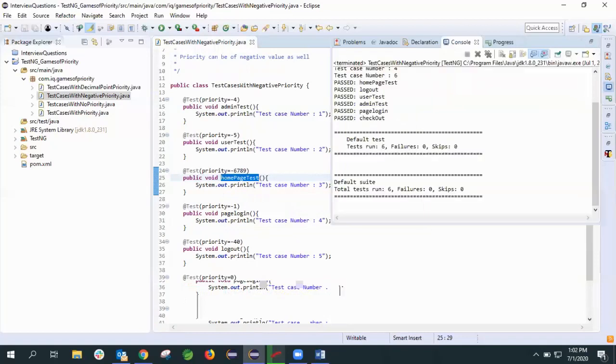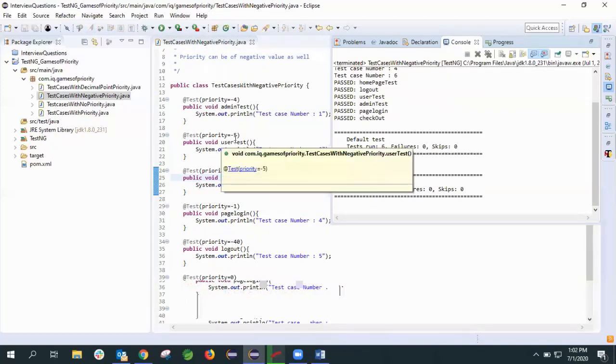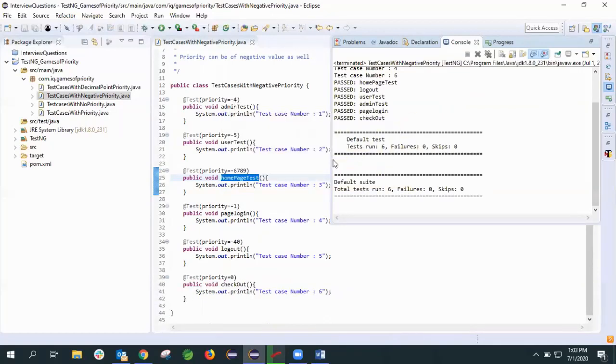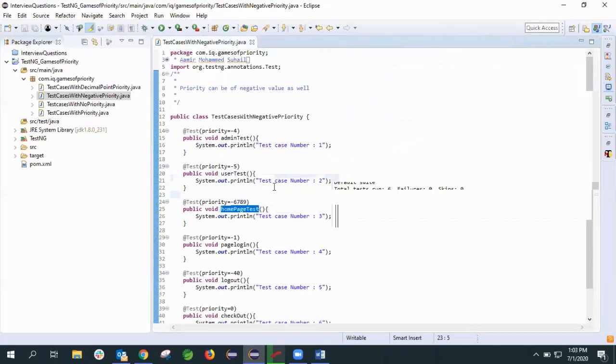So we have our home page test executed, and next we have logout executed. Next user test -5, next admin test, and then at last checkout because the priority is 0. So negative priority we can also define.